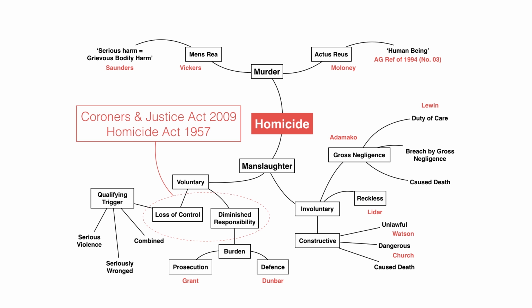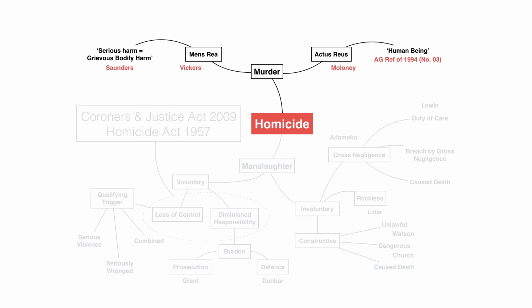She has hit Ian with the whiskey bottle, and that has in turn killed Ian. So the first thing we need to discuss is murder. Therefore, we need to exclude everything that is not relevant at this point. Once we have excluded all other aspects, the first thing you need to go through are the requisite elements of murder, namely the actus reus and the mens rea.